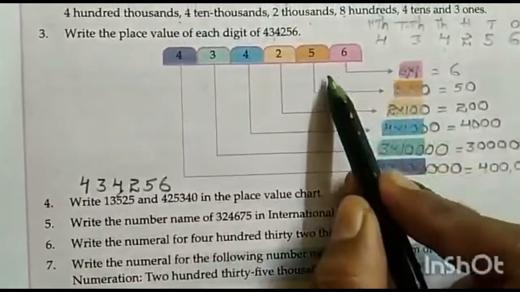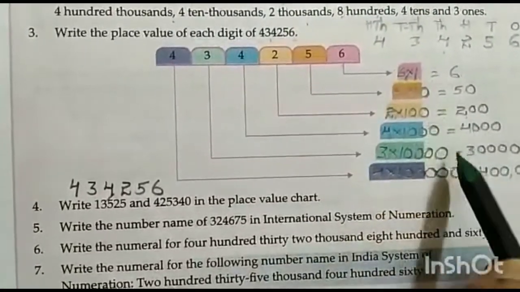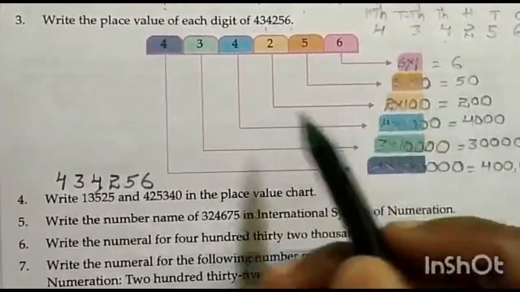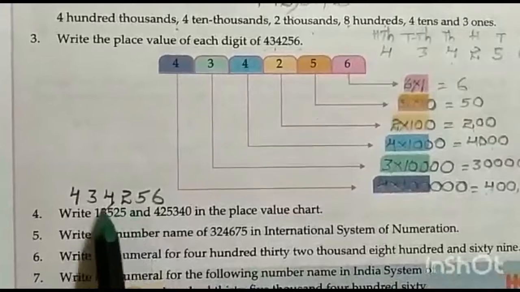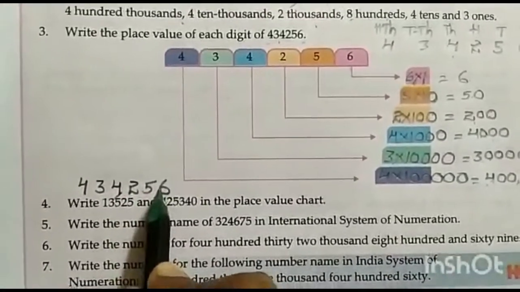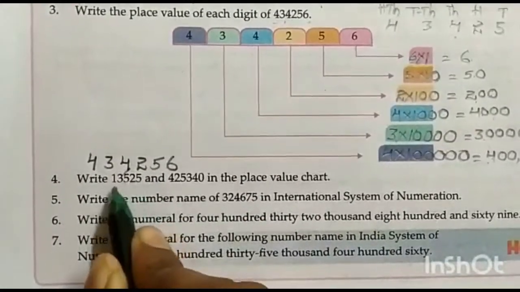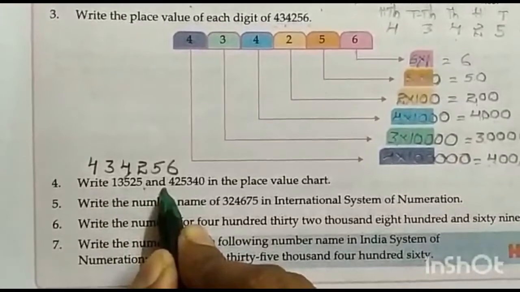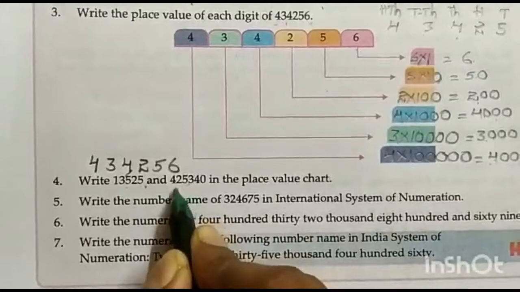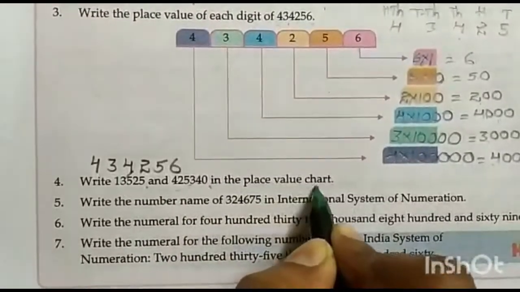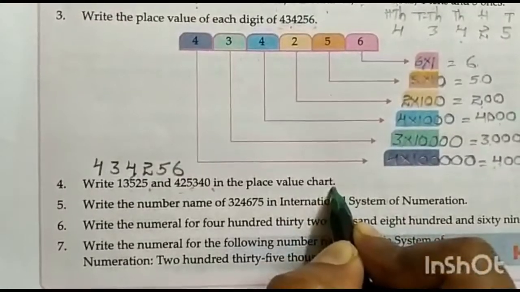First you have to write each digit in the place where it is. You have to write the digits in the place values. Now next you have to write the place value of a number, 434,256. Next one. Write 13,525 and 425,340 in the place value chart.